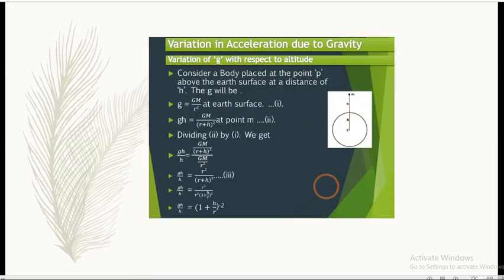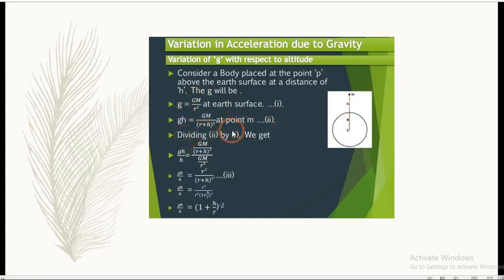Next point, variation of g with respect to altitude. We are going to consider a body placed at point P above the Earth's surface, at height h from the surface. We know the value of g at the earth's surface is given by GM upon r square. Now for height h, in place of r, it will turn to r plus h. That's why gh is equal to GM upon, in place of r, r plus h whole square.